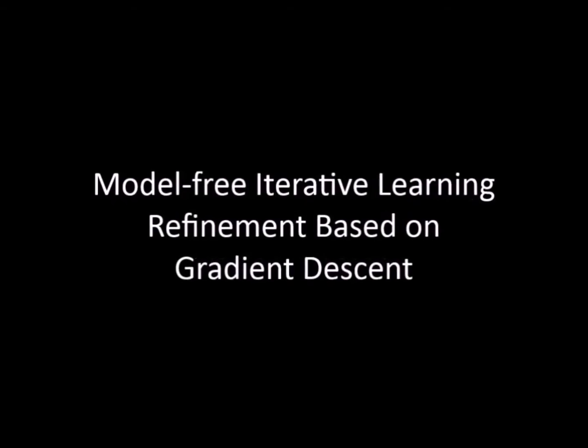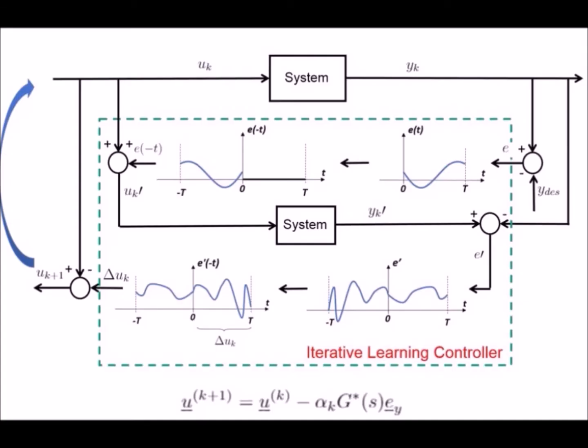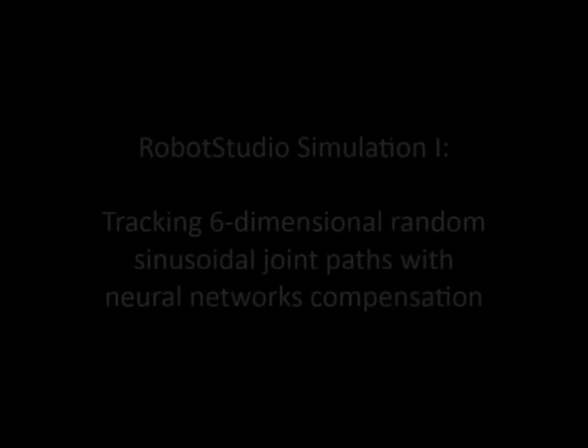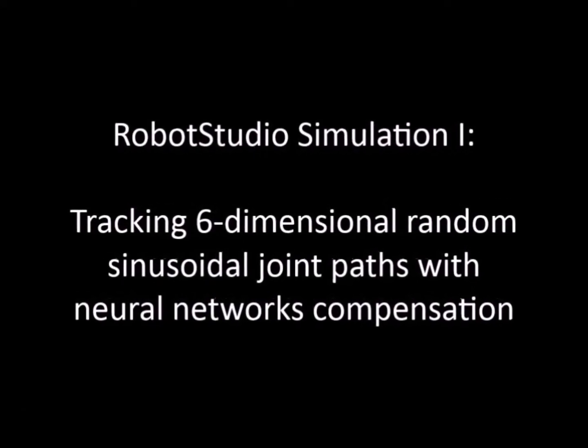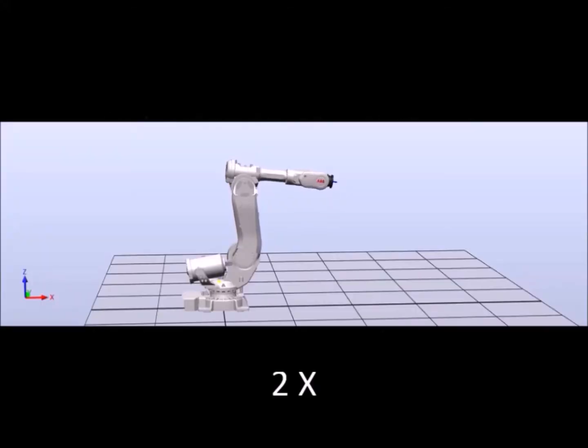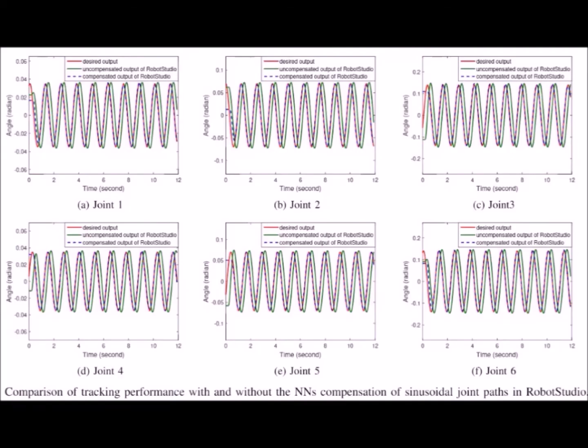And we implement gradient descent iterative learning control in a simulation environment, Robot Studio, to collect training data for the neural network training. We first test the training network in Robot Studio for tracking a 6-dimensional sinusoidal joint trajectory. From the plot, you can see the network works well in compensating for the robot internal dynamics.